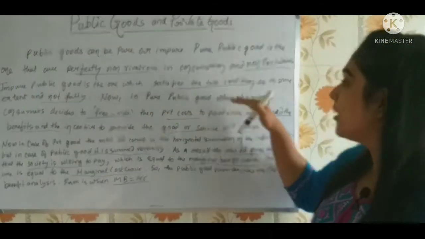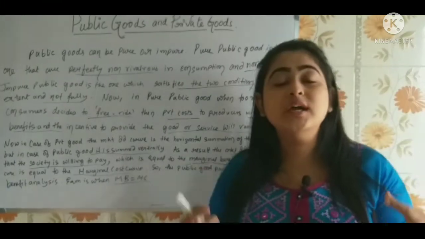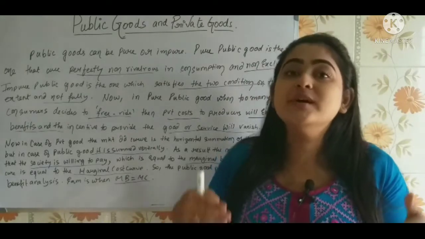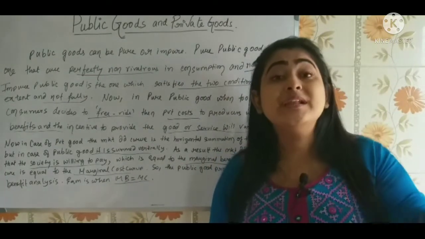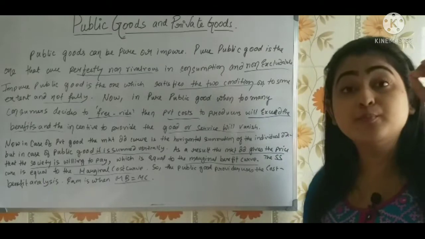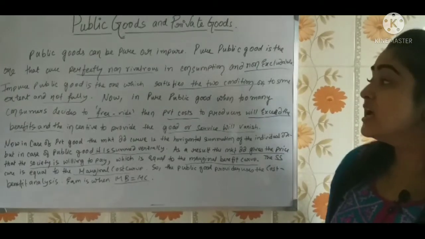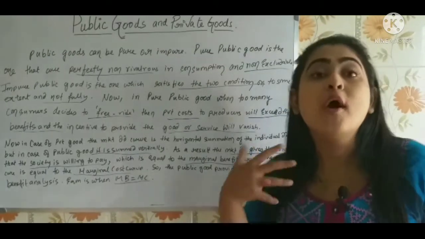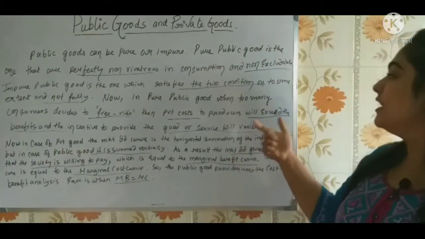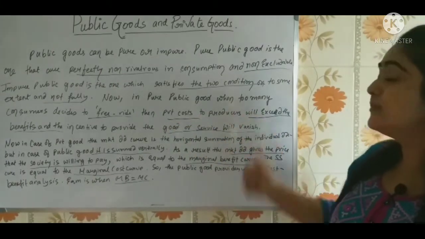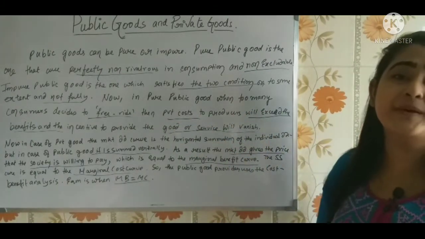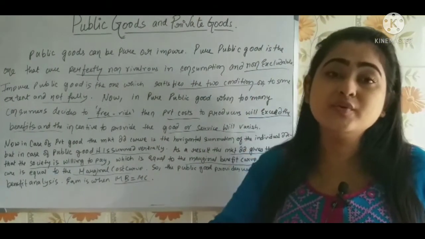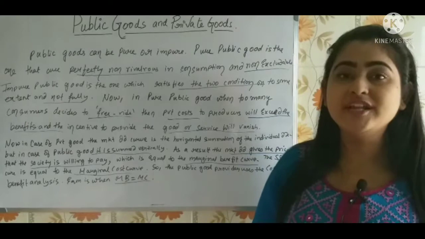Now in pure public good, what happens? We know that in public good there is a problem of free rider, right? Without even paying, the consumers are availing the services. Now in case of the pure public good, which totally satisfies the characteristics, if too many consumers decide to ride free, what will happen? The private cost to the producers will exceed the private benefit, and when that happens, the incentive of the producer to produce the good will vanish.